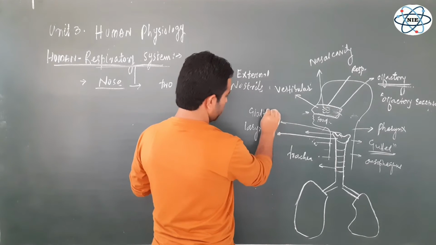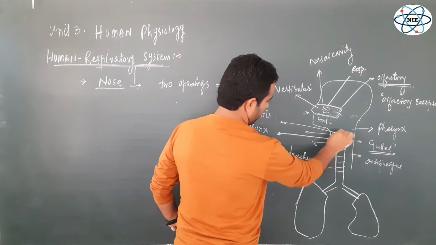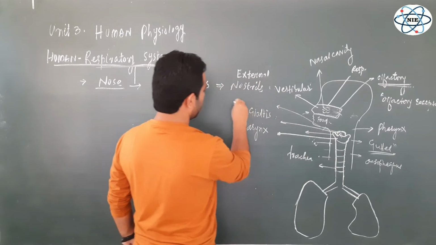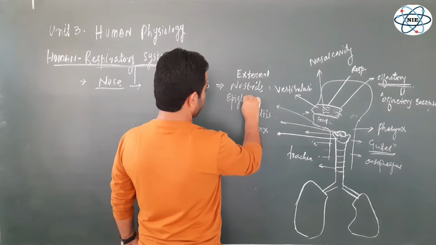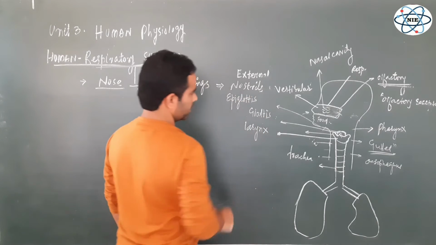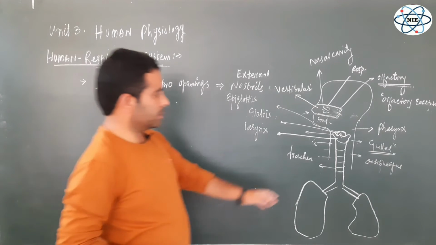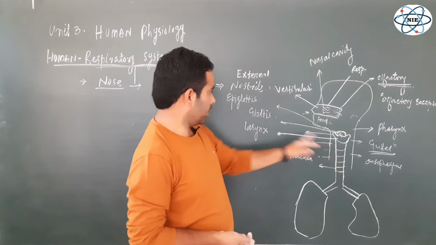Over this glottis, there is a flap-like structure. That flap-like structure is known as epiglottis. Right now we need to discuss this first part, its opening and its cover, its flap, that's known as epiglottis.